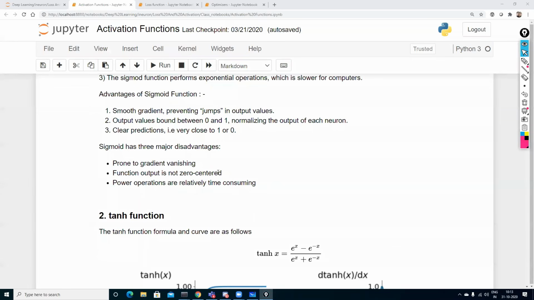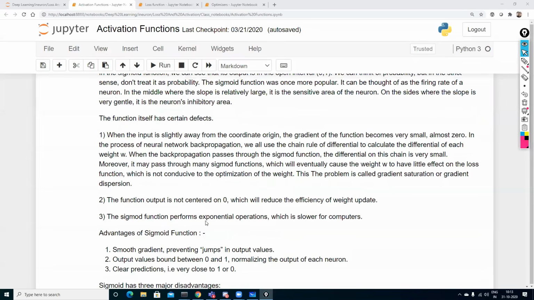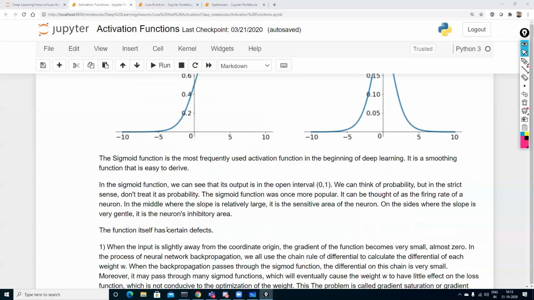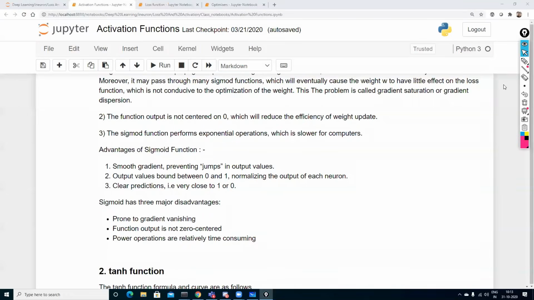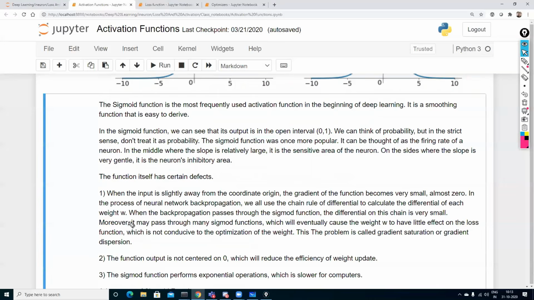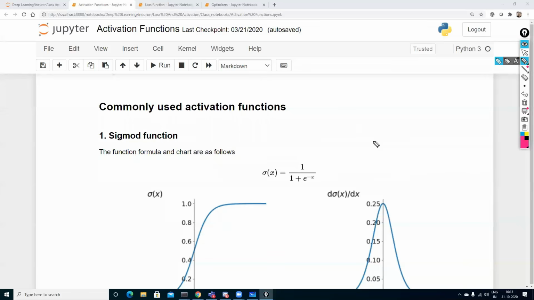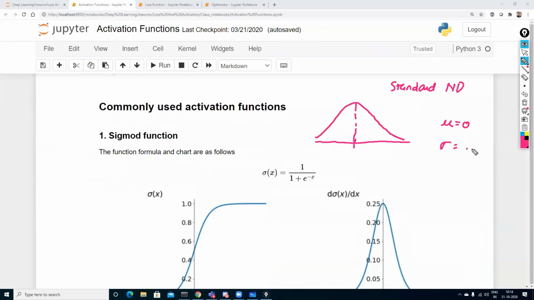Function output is not zero centered. Now, what does not zero centered basically mean? Remember, guys, if I take normally distributed data, suppose this is my feature, and I take a standard normal distribution, you would know that my mean is 0 and my standard deviation is 1.